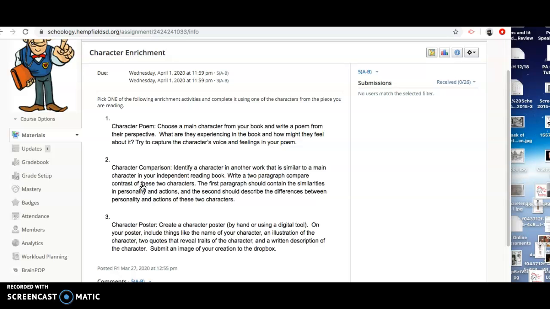And then the last one, the character poster. Please create a character poster by hand or using a digital tool. On your poster, include the name of the character, an illustration, two quotes that reveal the traits of your character, and a short written description of the character, connecting how those quotes show what personality traits this person has. Please submit an image of your creation to the Dropbox.